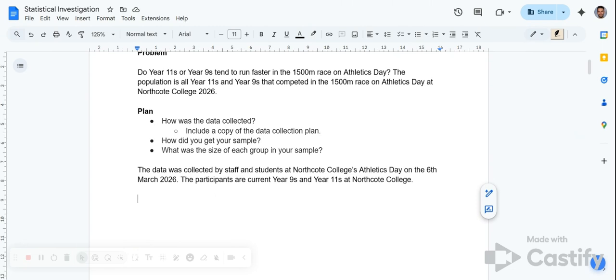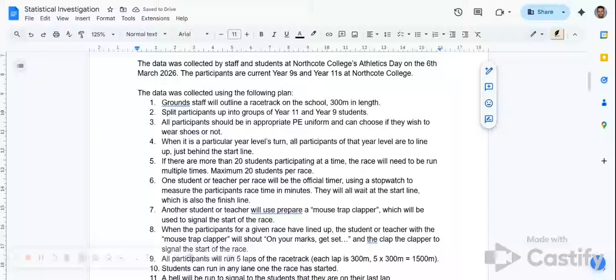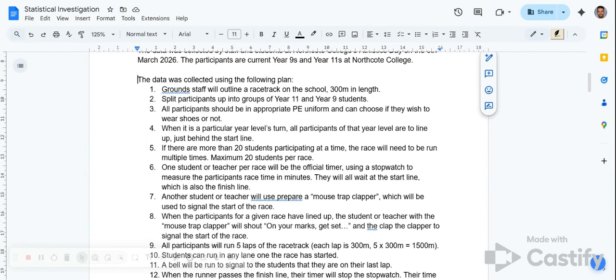So in this example, I was given a plan about how to collect data for a 1500 metre race, and I literally will just copy paste it from the document given to me. So that'll look like this. So the data was collected using the following plan. And then I just copy paste the plan that I've been provided. So you'll be given this plan as a digital copy for your real assessment. Not this one, but the one that we will use to collect the data.